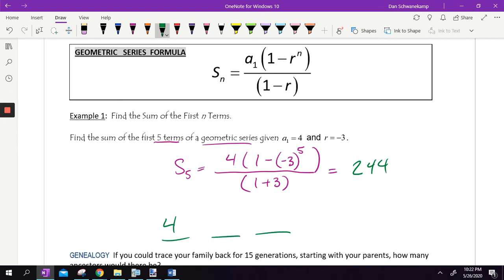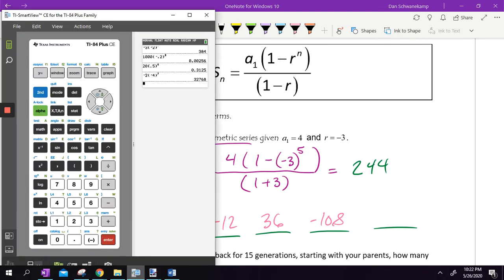1, 2, 3, 4, 5. We're doing 5 terms. The first one is 4. My ratio is -3. So if my first term is 4, and then I'm going to multiply by -3, it'd be -12. And then I would multiply that by -3, so it'd be 36. I multiply that by -3, so it's going to be -108. And then I'm going to multiply that by -3, so